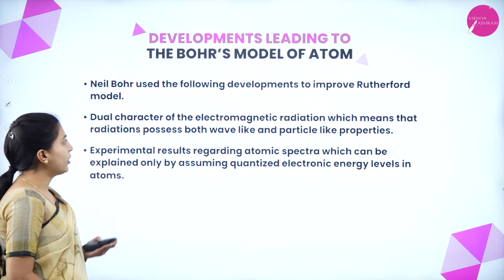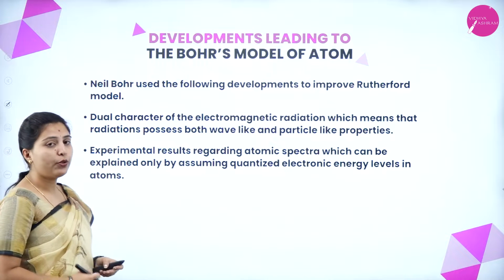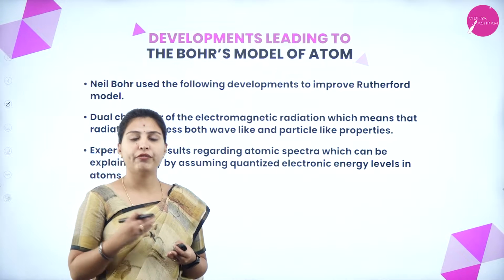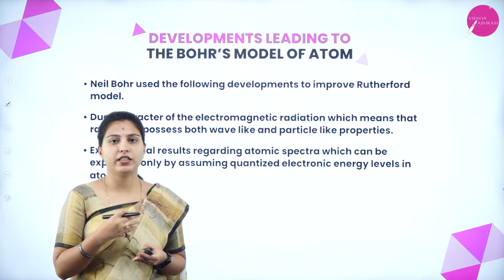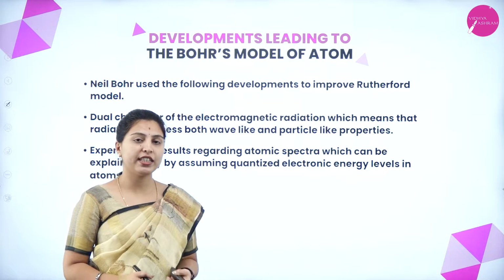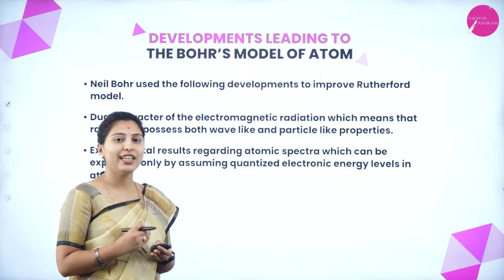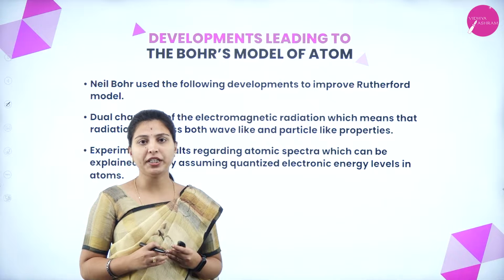Niels Bohr used the following developments to improve Rutherford atomic model. So Rutherford atomic model failed due to some circumstances about stability and the charged radiation due to the accelerated electrons. Those things we have seen in our last class. Today we are looking up about how Niels Bohr came up with an outcome regarding Rutherford atomic model.